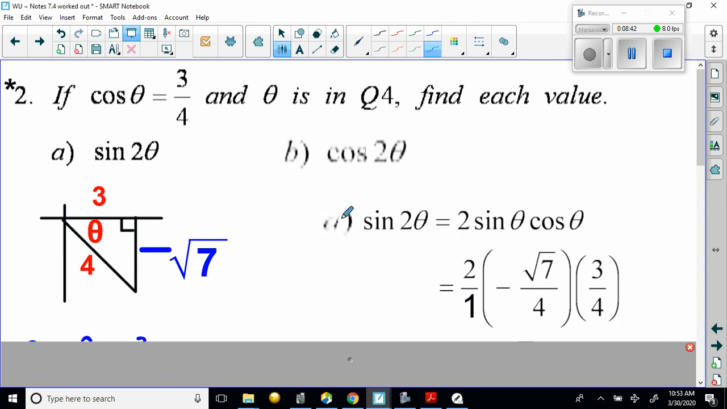The first thing I'm going to do is create a triangle. So I'm going to create the bow tie in the 4th quadrant and use my given information of the adjacent side being 3 and the hypotenuse being 4, and finding my opposite side being a negative root 7. 16 minus 9 is 7. Square rooted is root 7. And since it's in the 4th quadrant, the y value is negative. So we can write that up here, 16 minus 9 equals 7. And then we need to square root 7.